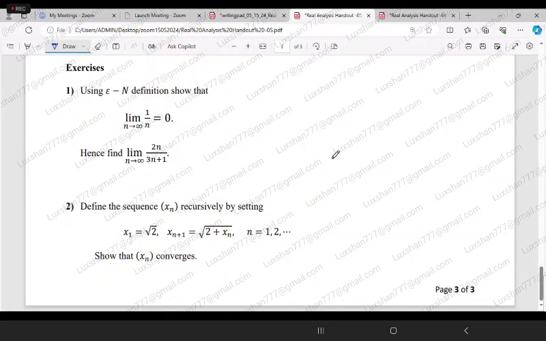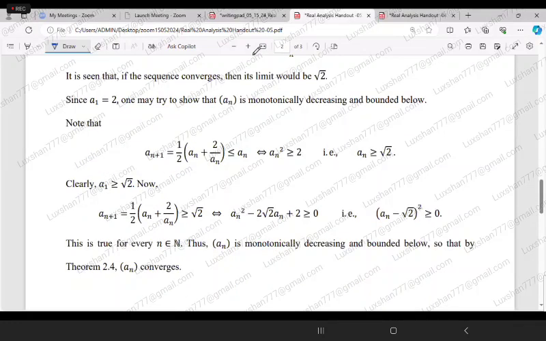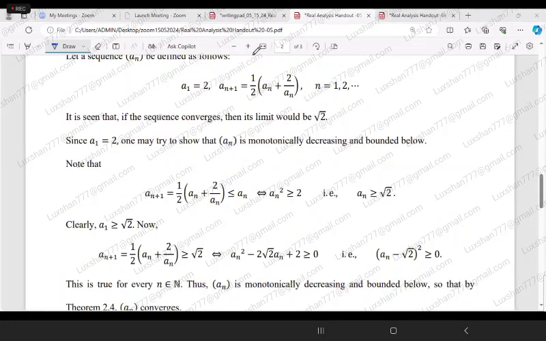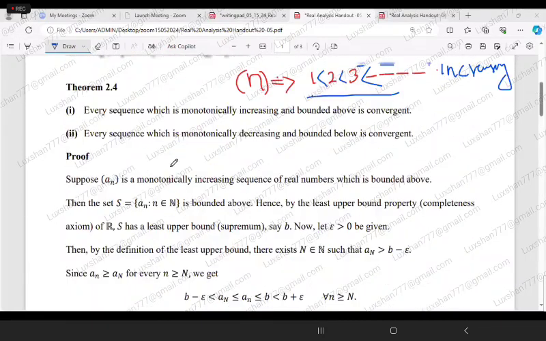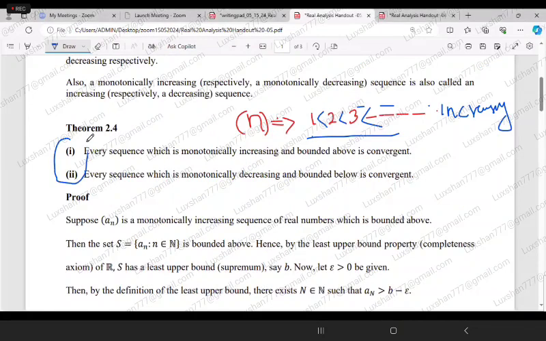Yes, sir. Right, fine. So now we have a theorem, the last theorem in this chapter. There are two parts in this theorem. One says that every sequence which is monotonically increasing and bounded is convergent. When we talk about sequences, we are always concerned about convergence, always revolving around one important point called convergence.